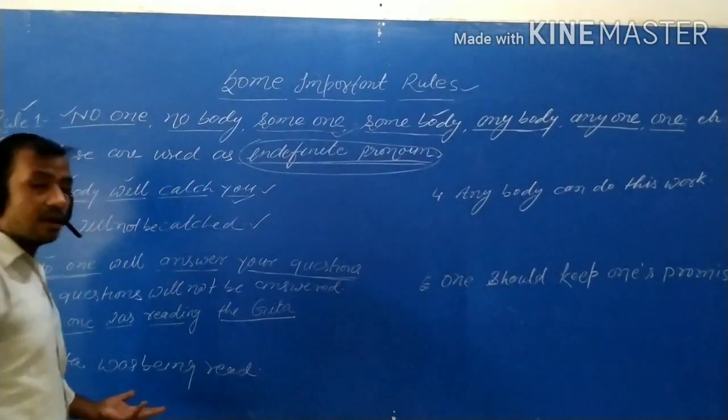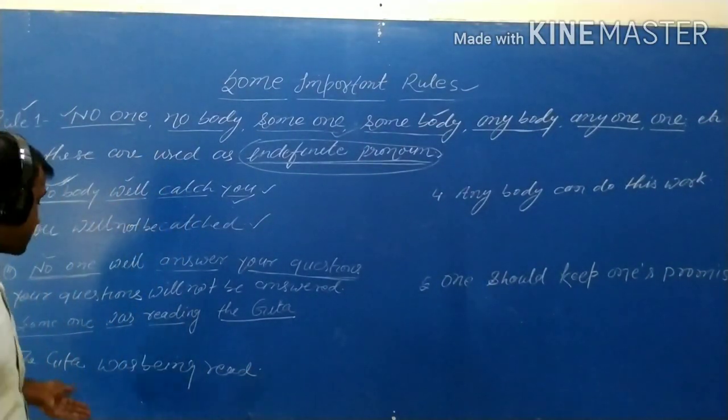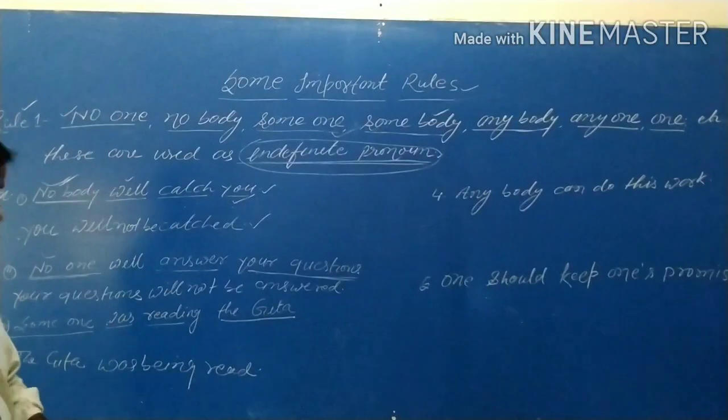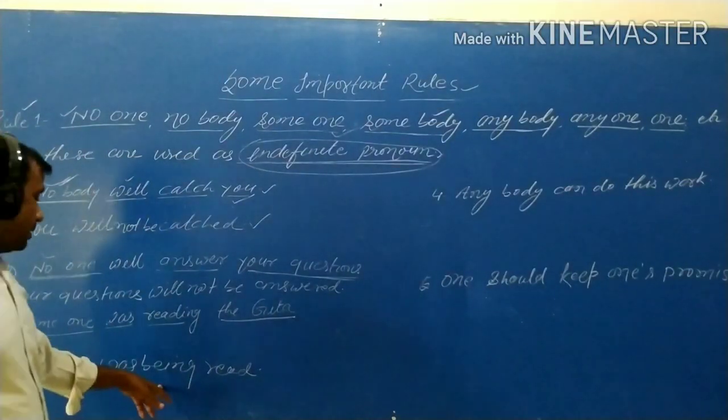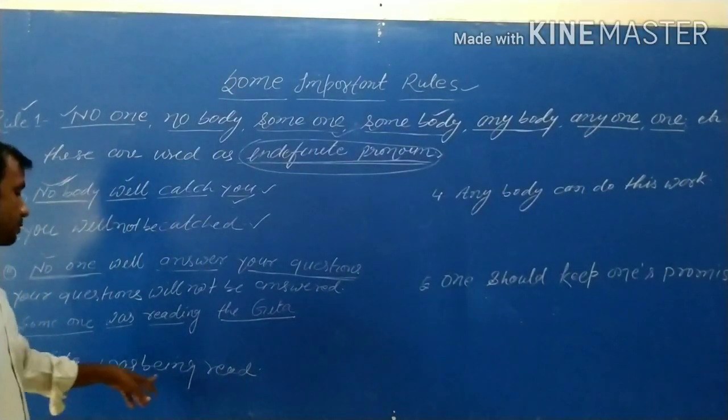Your sentence is clear, your sentence has been transformed: the Gita was being read.